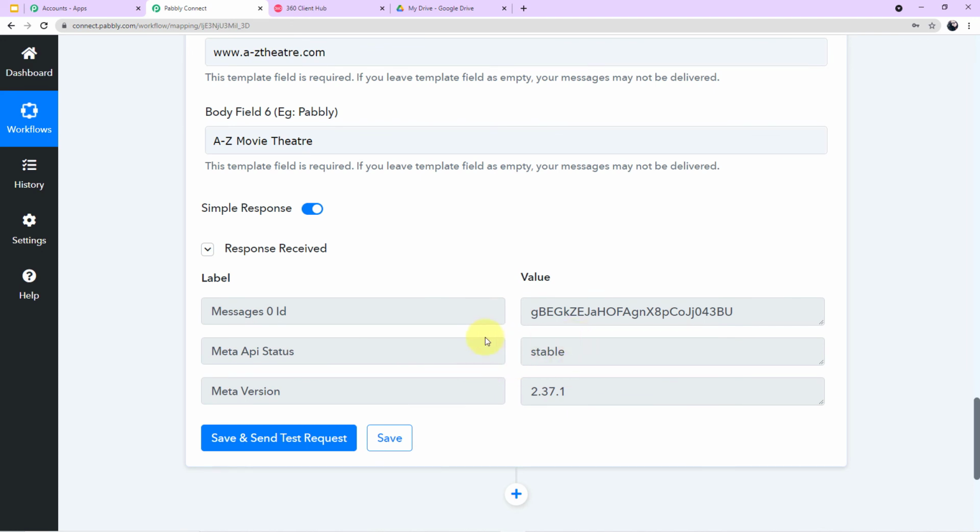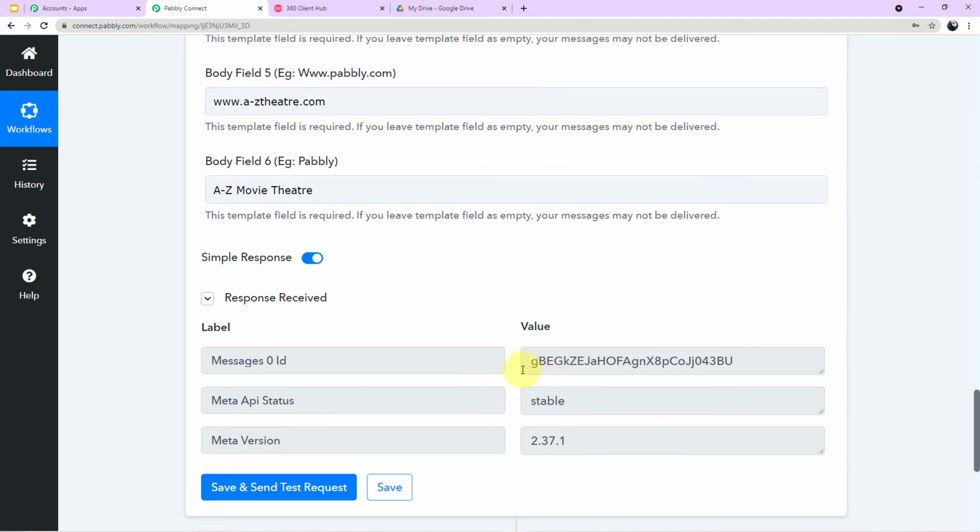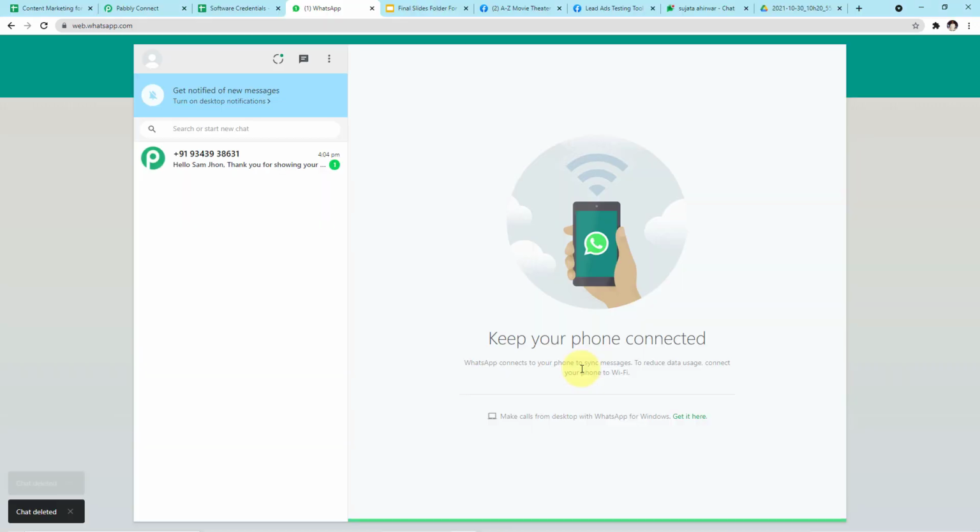Yes guys, the responses are completely positive. As you can see on my screen, there is no error it is showing to us. Now let me take you to my WhatsApp web account and let me show it to you if we have received any WhatsApp message on behalf of our customer or not.